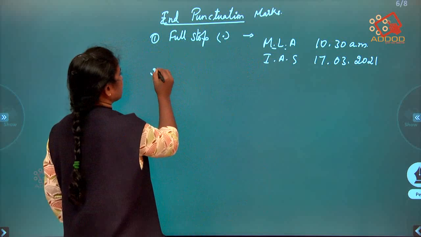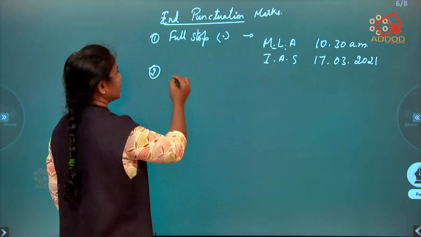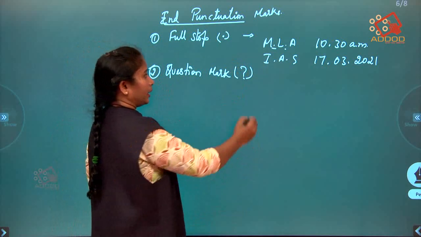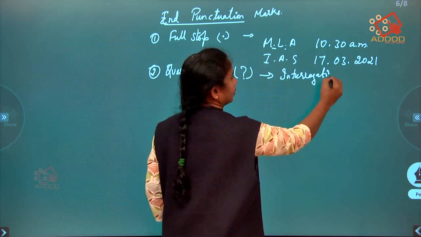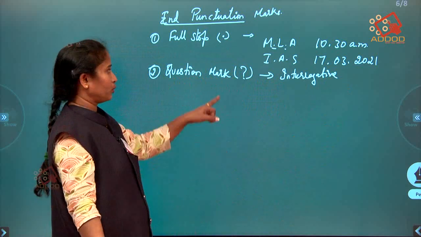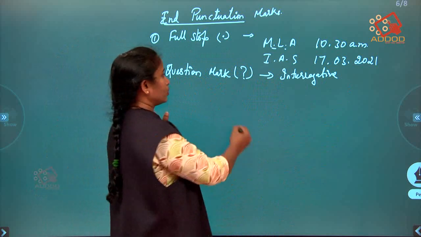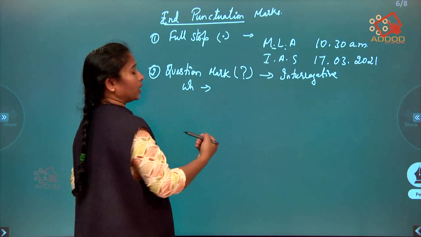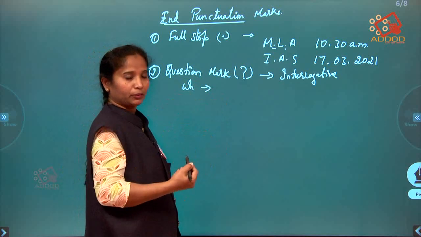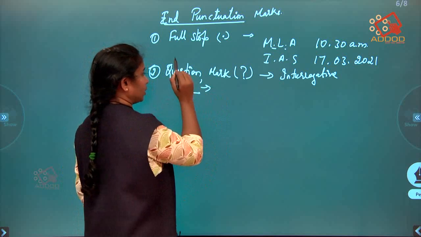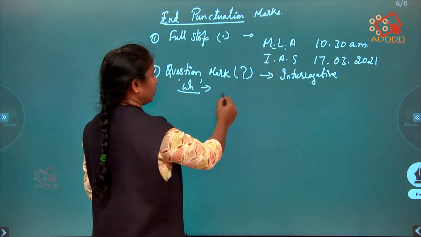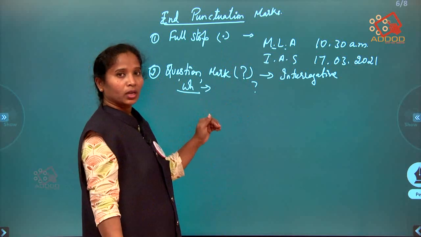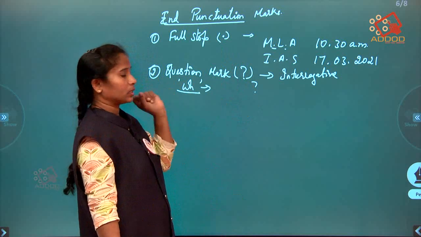Next, what is the next end punctuation? It is question mark. When do we use question mark? It is used in interrogative sentences. All interrogative sentences, whenever we use WH words to ask any question for which we are looking for an answer, to get some information, we have to use question mark. What is your name? From where did you come? Can you do this work? Even with helping verbs also we can use question mark, okay.